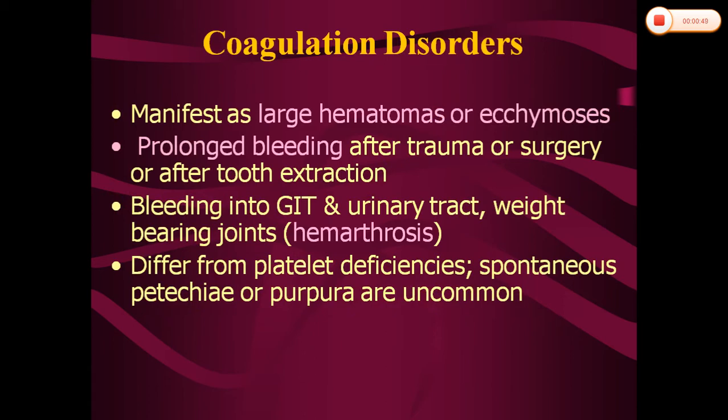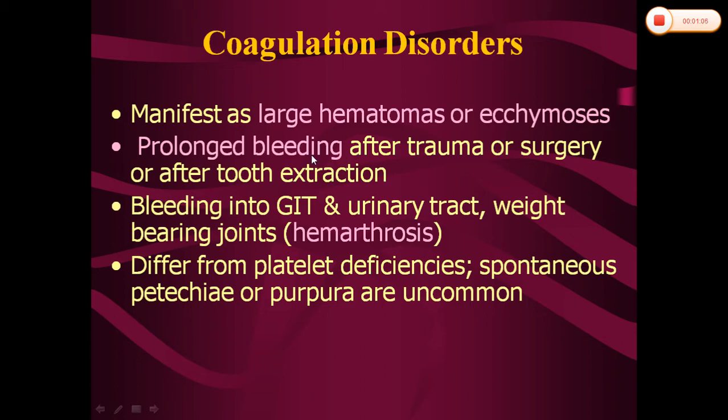In coagulation disorders, petechiae and purpura are usually uncommon. So unlike in ITP, it won't present like that in coagulation disorders. It will present in the form of large hematomas and ecchymosis.